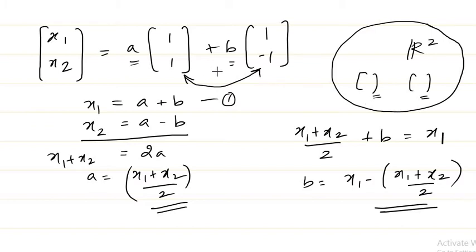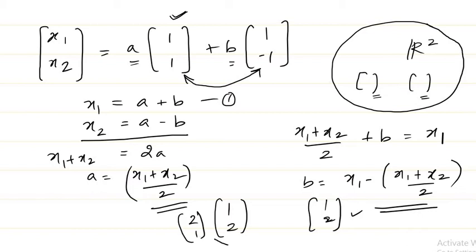Is it possible to form all the vectors using one vector in the space? Like if I give you (1, 2), and if I choose the vector (1, 2), I can find it, right? But if I give you the vector (2, 1), I cannot express that as a linear combination of (1, 2). Something like a times (1, 2) will not give me this (2, 1), right? That means one vector is not enough to form all the vectors in R2, right? So we need at least two here.